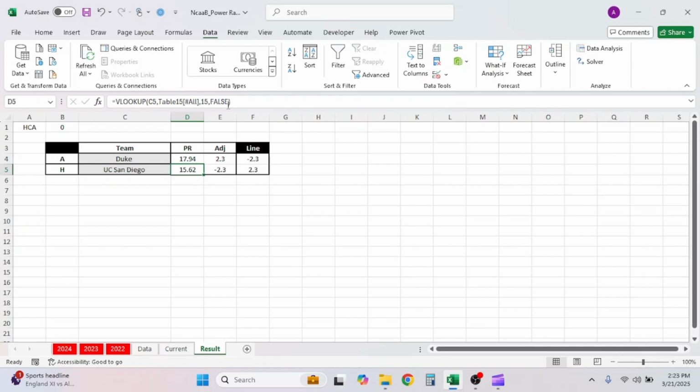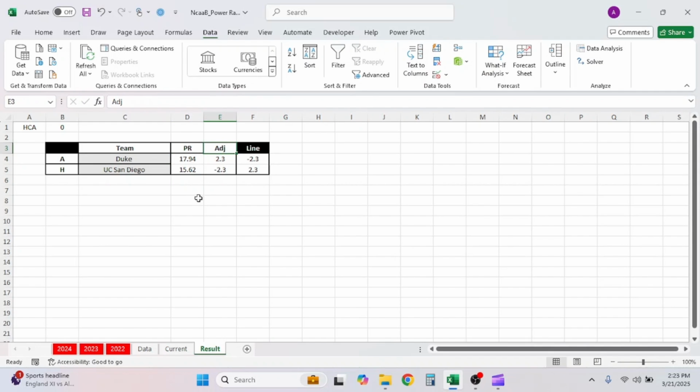Now you go down, you want the same thing for UC San Diego, you'll just be doing C5 and everything else the same, because you just want it to link up to UC San Diego instead. So now you will get your numbers here, and they'll just basically show up by themselves with that VLOOKUP.